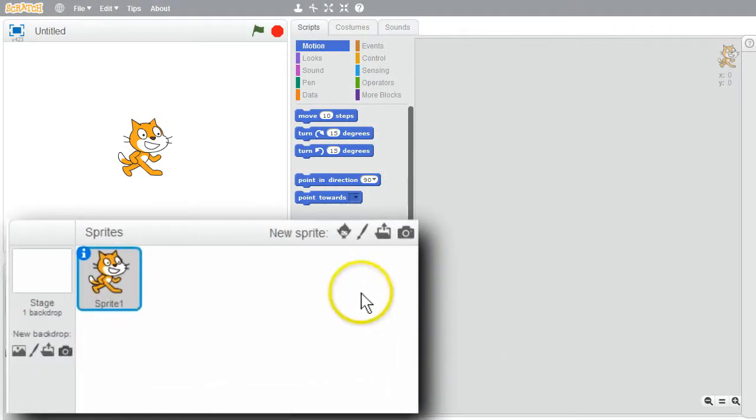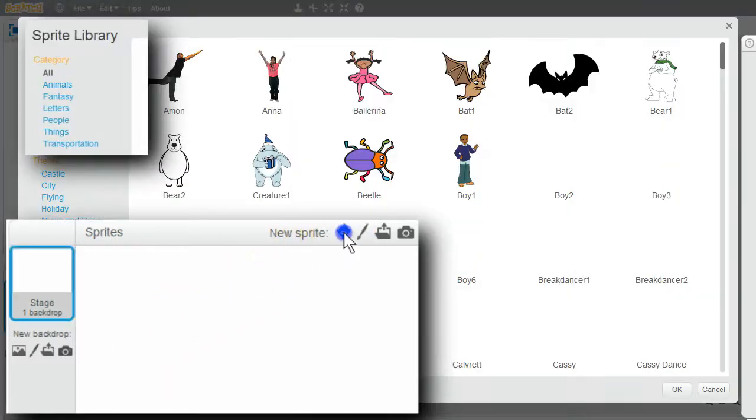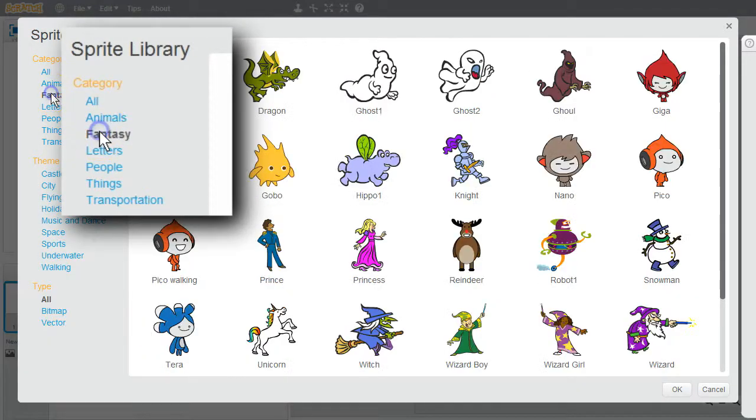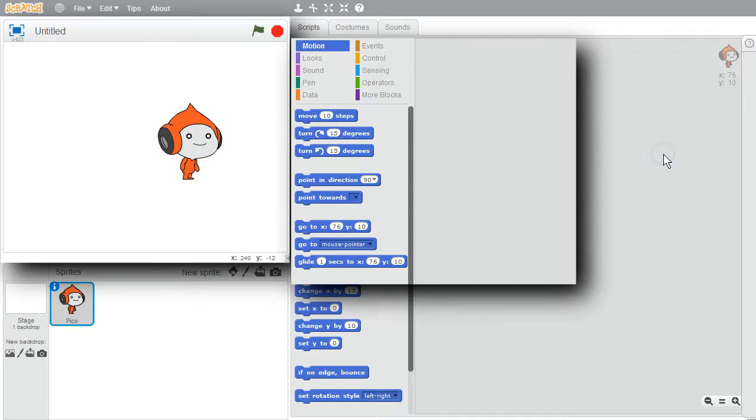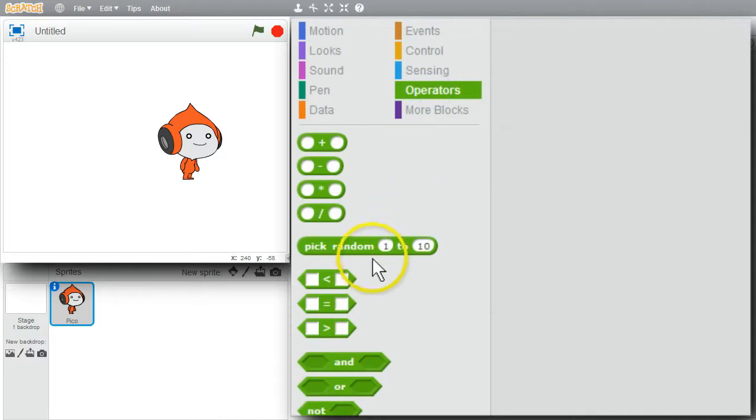This is a pico challenge, so I'll get rid of the cat, delete. I'll get pico, new sprite, fantasy, double click on pico. I'll get the equals operator, operators, equals, capital M, capital M.